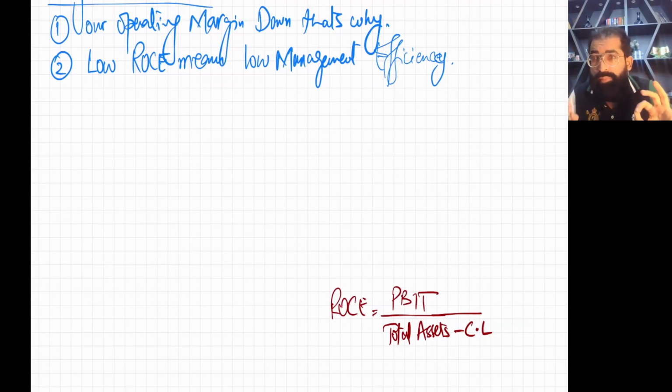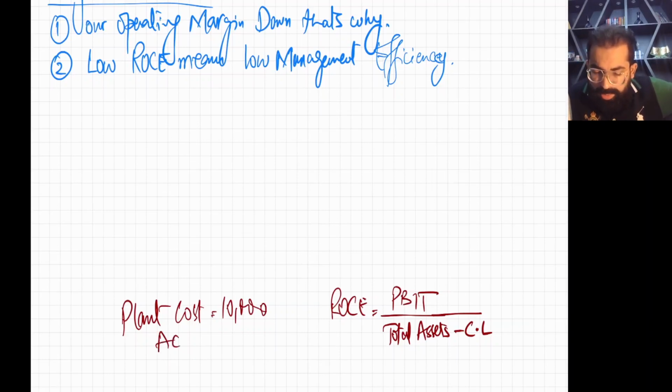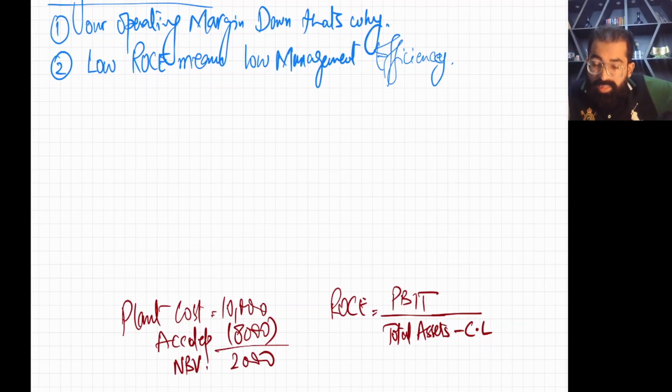I am going to discuss one extra point, a heavy point, a good point. Just think, our plant was old. According to this question, our plant was very old. Very old means high depreciation has already been done. So your plant cost is, for example, 10,000, and the accumulated depreciation is almost 80%. Just for example. So your NBV is 2000. Okay, NBV 2000.